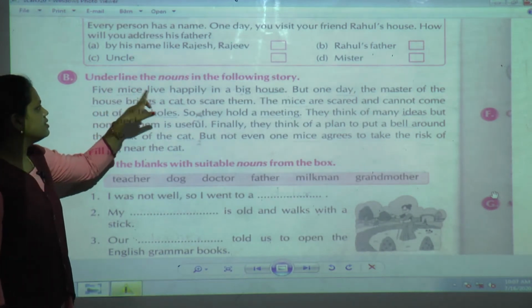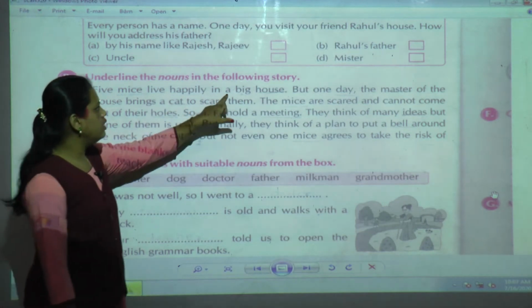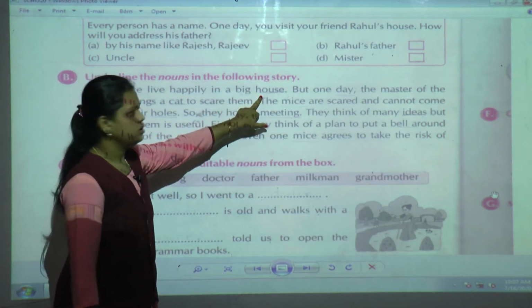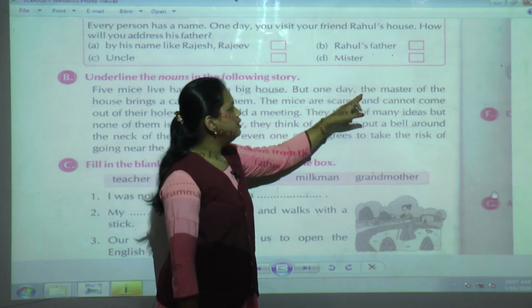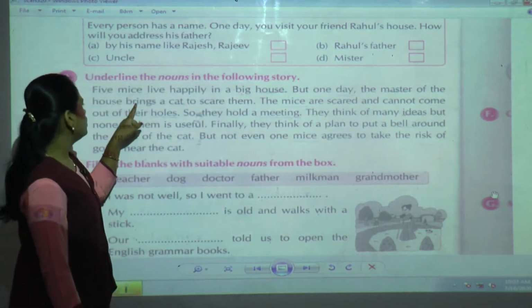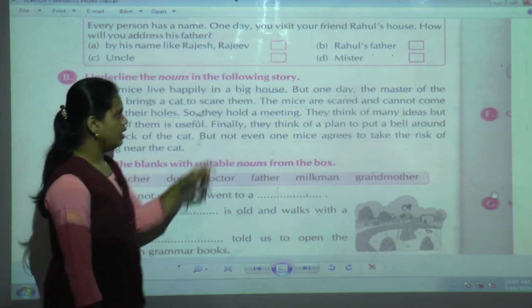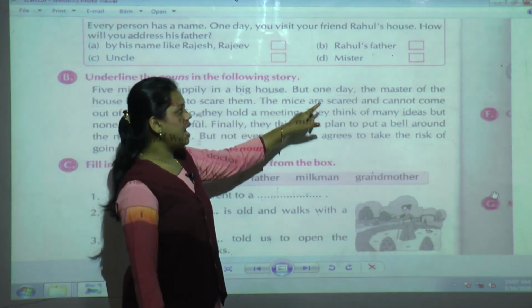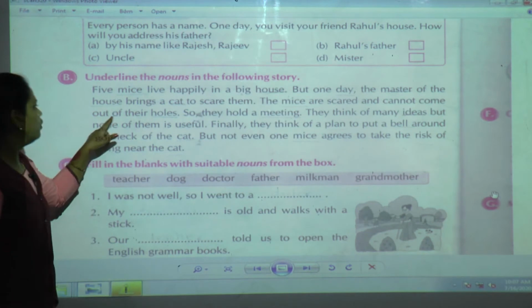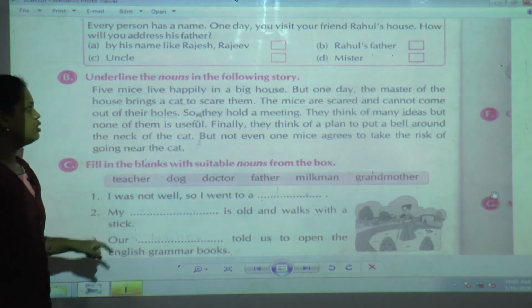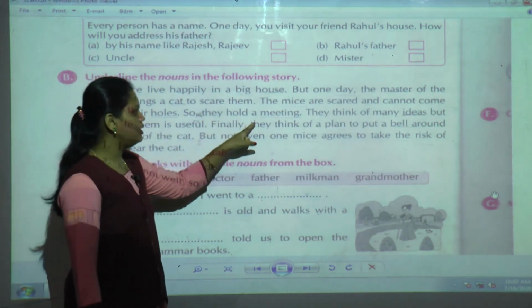Five mice live happily in a big house. But one day the master of the house brings a cat to scare them. The mice are scared and cannot come out of their holes. So they hold a meeting.